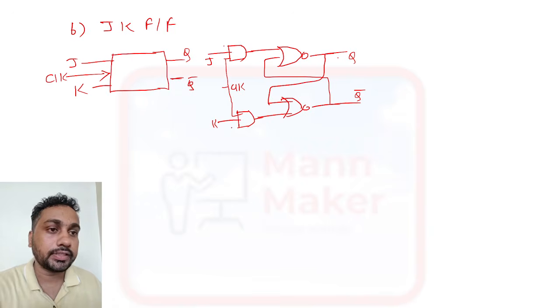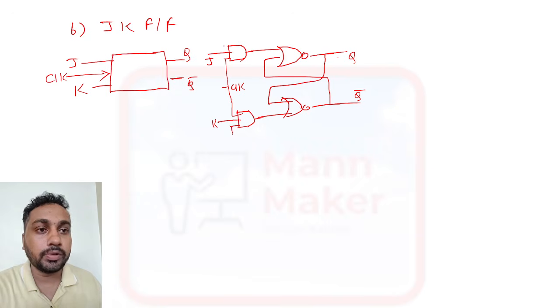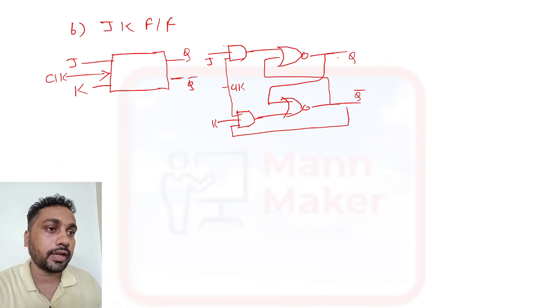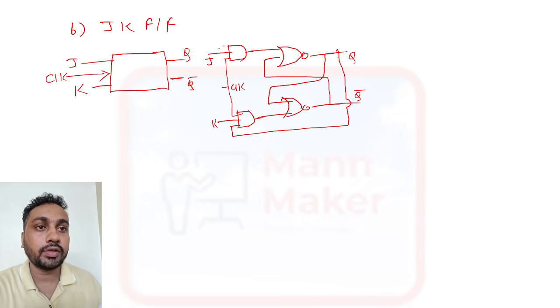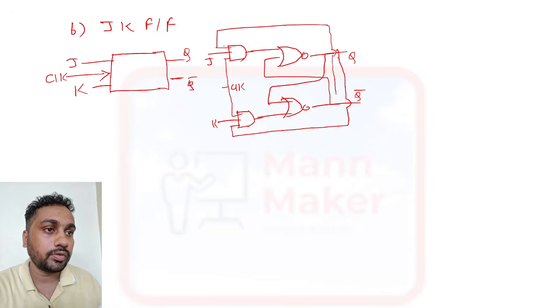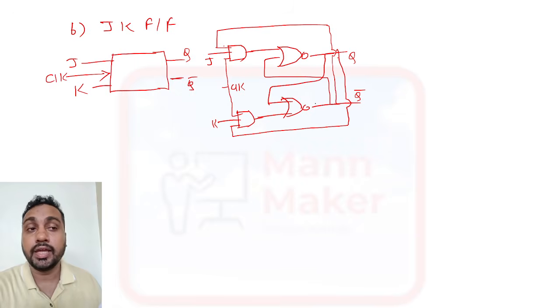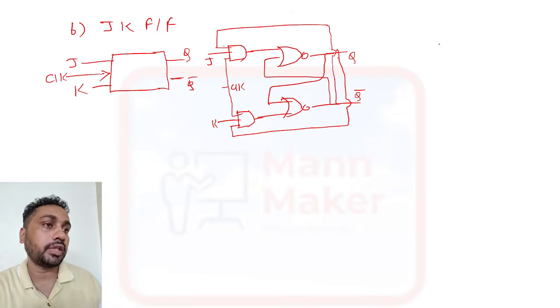Here what changes? One more input is there. It will go as feedback to this Q, and the other input will go as feedback to Q bar. This is the change from the SR flip-flop. So they developed the JK flip-flop, and with it they overcome the 1 1 condition.